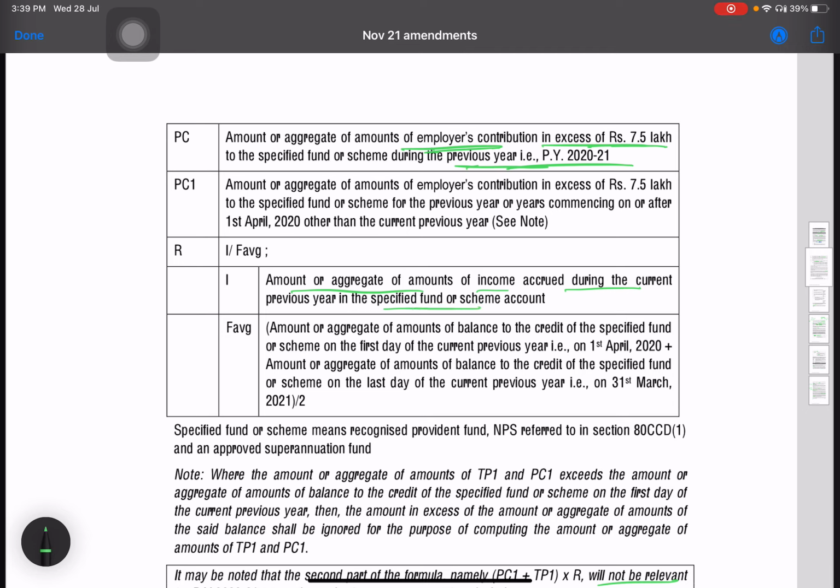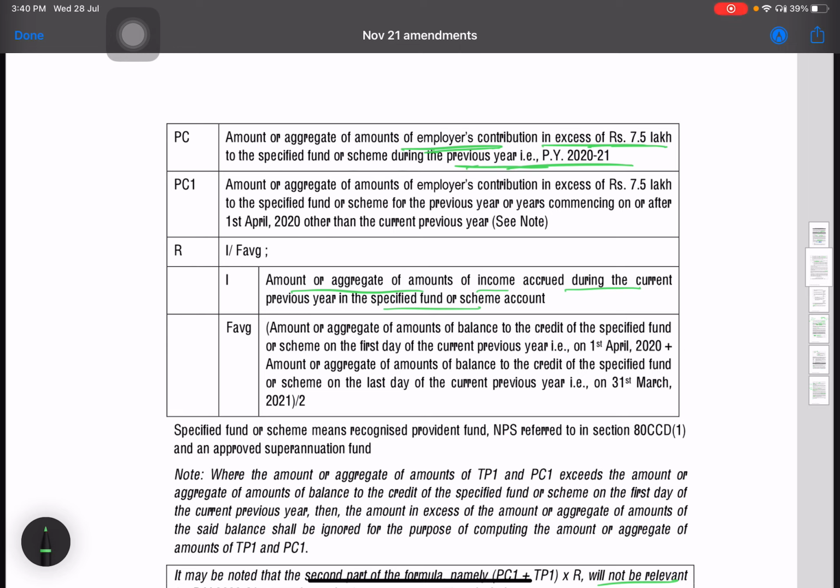So all the income that is accrued in the fund will be the value of I. Here you have to remember that the total income that is accrued in the specified fund account will be the value of I. So the income on the employer's contribution as well as the employee's contribution will be the value of I. The income on the total amount that is there to the credit of the fund will be the value of I, not only the income on the employer's contribution, but income on the total amount that is available in the fund will be the value of I.